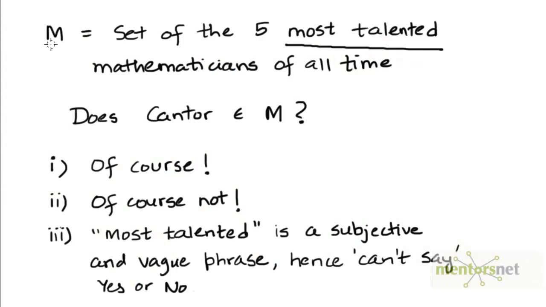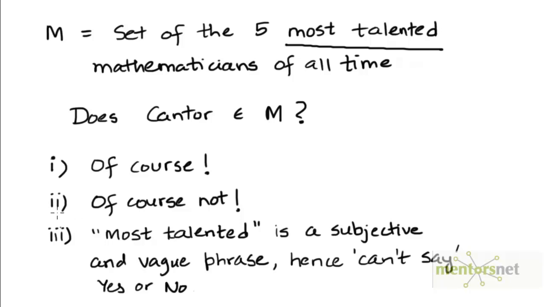Here's another problem. Let's say we define the set M to be a set of the 5 most talented mathematicians of all time. The question is, does Cantor, who's the mathematician who invented set theory, belong to the set M or not? The 3 options are, of course Cantor does belong to the set M. How can the inventor of set theory not be among the top 5 mathematicians of all time?